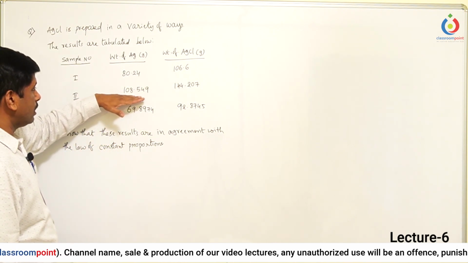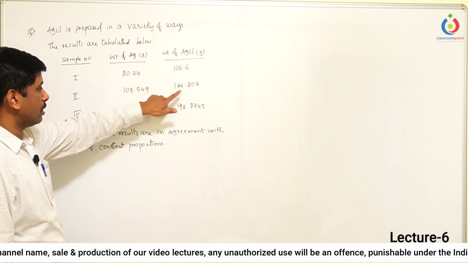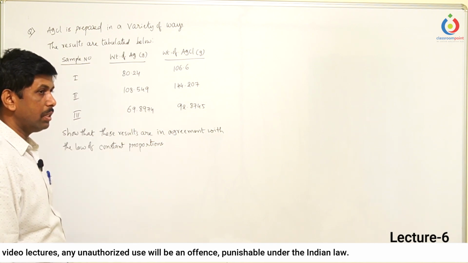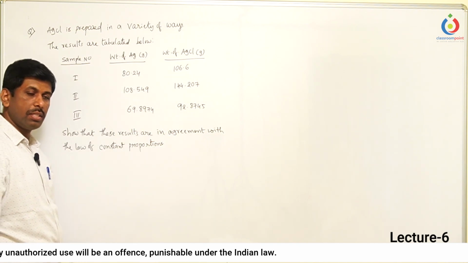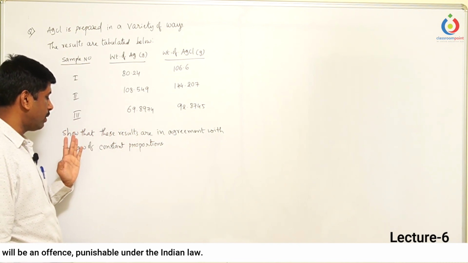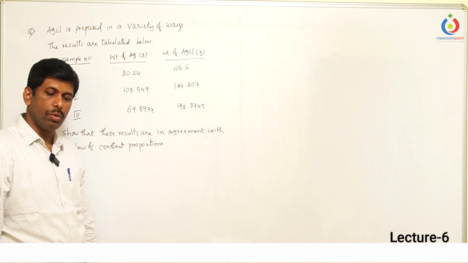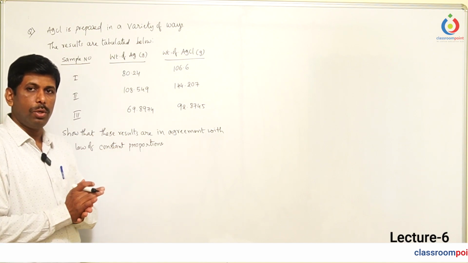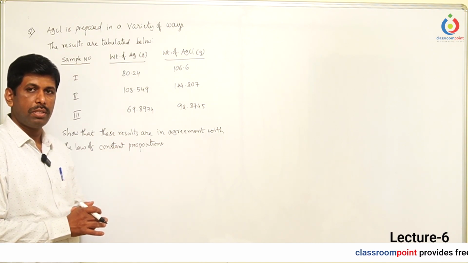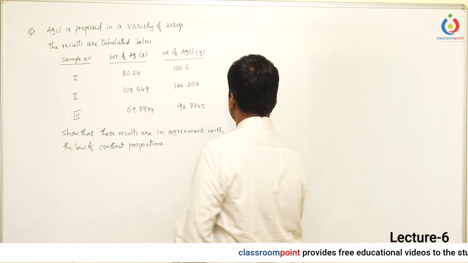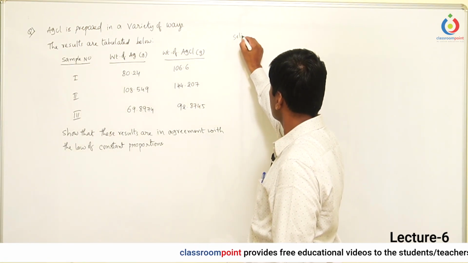In the second experiment, this is the mass of the silver and this is the mass of the silver chloride. And for the third experiment, this is the mass of the silver and the mass of the silver chloride. Now they are asking us to show these results are in agreement with the law of constant proportions. That means we have to show that the mass of silver and chlorine both remain constant in all these experiments. So let's try to solve the question.